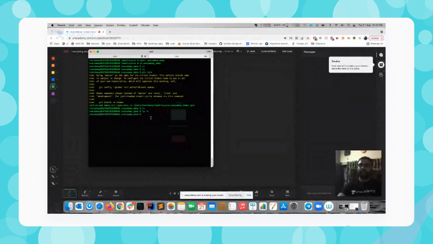If you see ls -a, there's an empty git repository initiated. If I do git status, it says I'm on branch master and no commits yet.